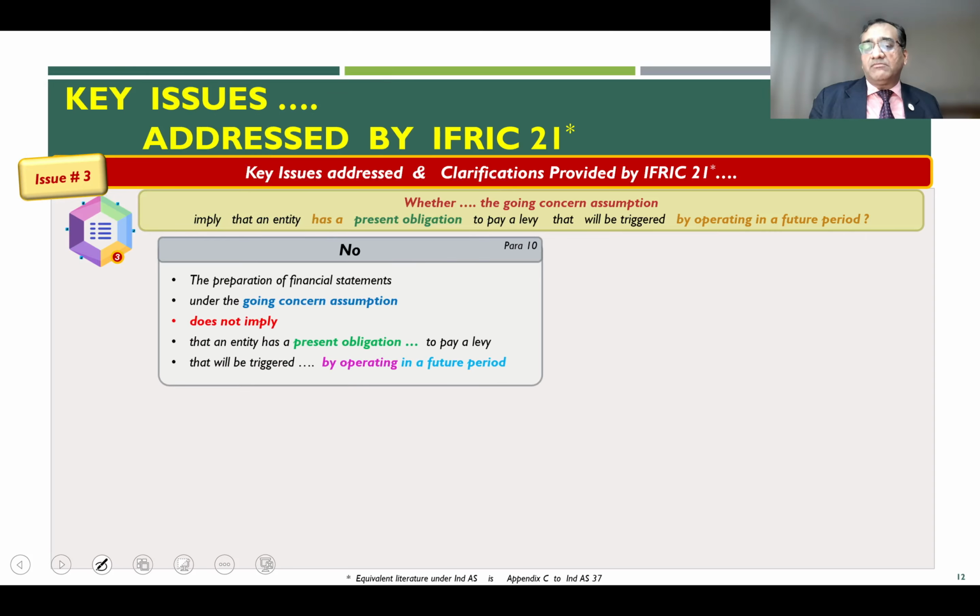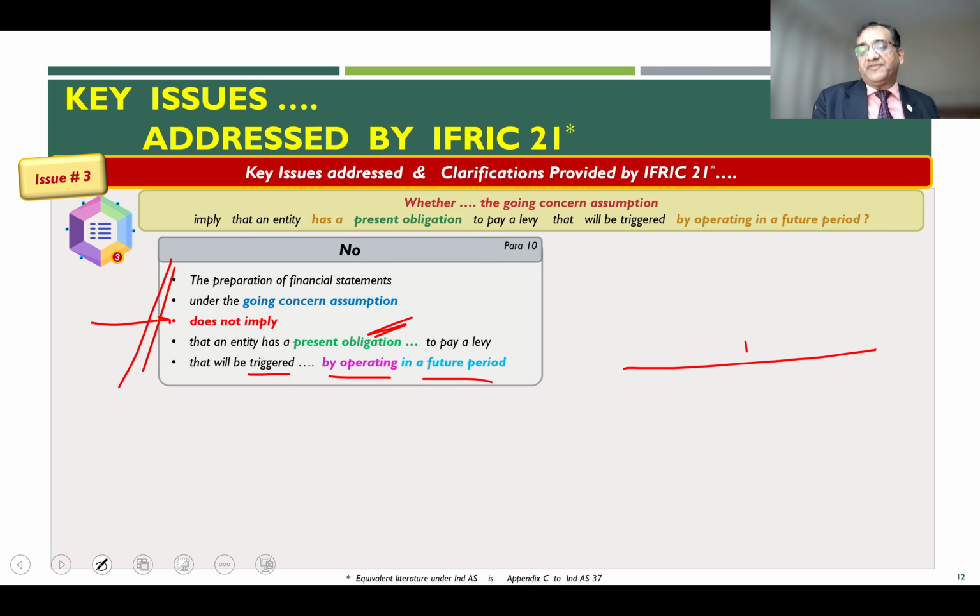Again, the answer is no. As things stand today, IFRIC 21 paragraph 10, and for that matter Appendix C, Ind AS 37 paragraph 10, tells you no. The going concern assumption has no bearing on the present obligation. Paragraph 10 reads that the preparation of the financial statements under a going concern assumption does not imply that the entity has a present obligation to pay a levy that will be triggered by operating in a future period.